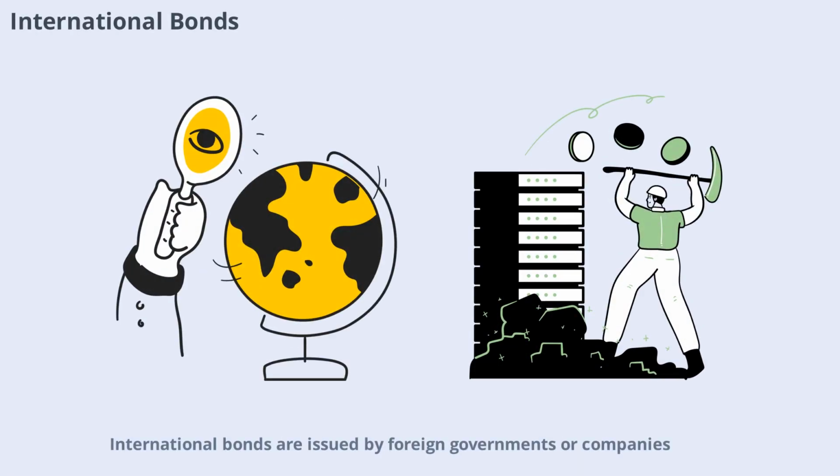International bonds are issued by foreign governments or companies. These bonds allow investors to diversify their portfolios geographically and potentially benefit from currency fluctuations. However, they also come with additional risks, such as political instability and exchange rate volatility. It's important to research the issuing country's economic and political environment before investing in international bonds.